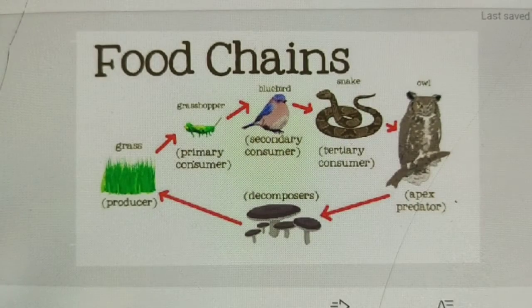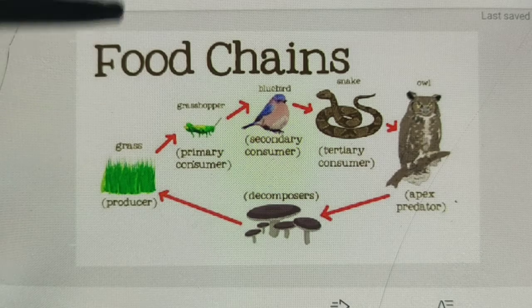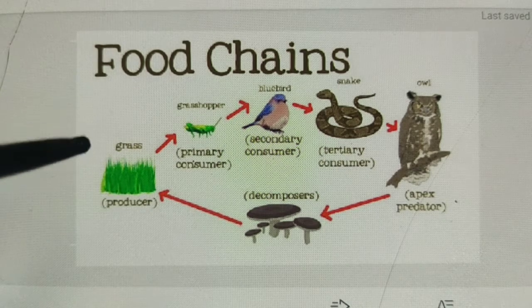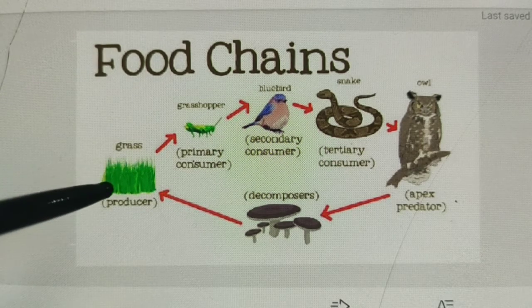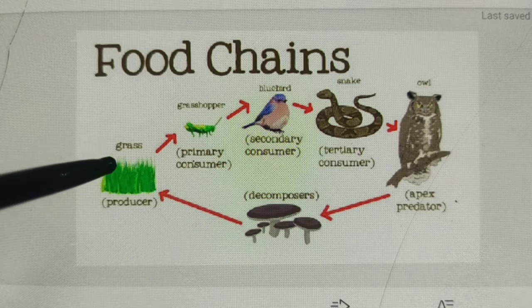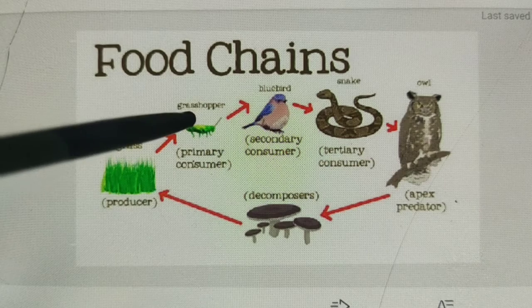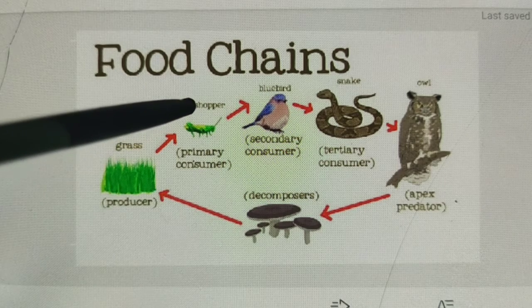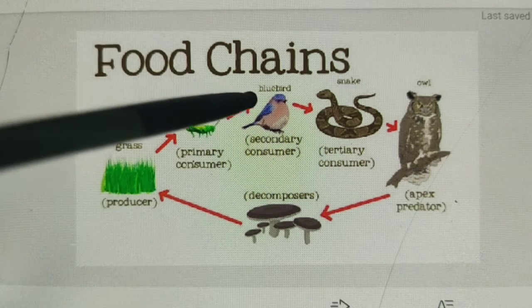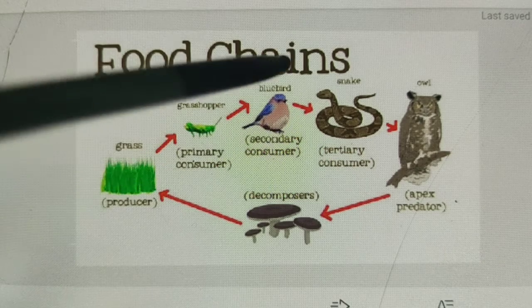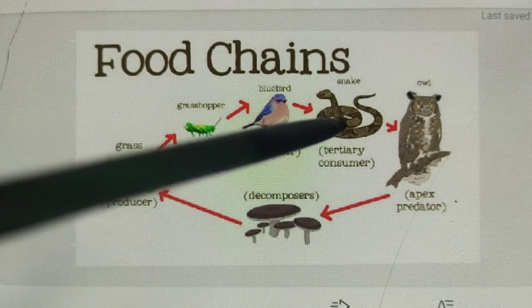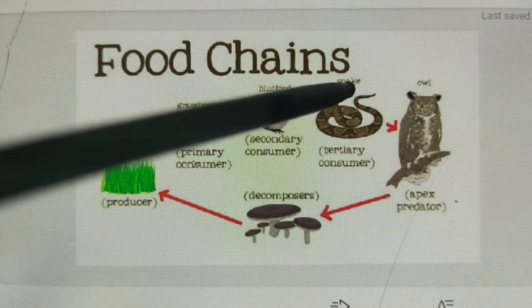See your example of food chain. This is a diagrammatic representation. Grass means producers, and grass is eaten by whom? Eaten by the primary consumer, that is grasshopper. Again, grasshopper is eaten by bluebird, that is the secondary consumer. The secondary consumer is eaten by the tertiary consumer, that is written here, snake.